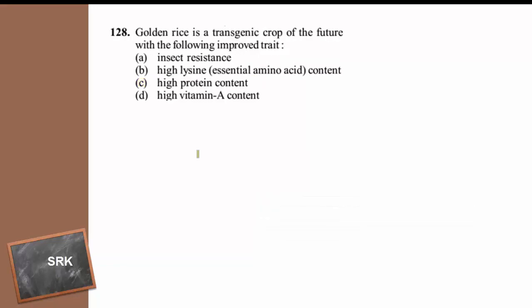The next question. Golden rice is a transgenic crop of the future with the following improved trait. It has already been discussed in the previous question paper.